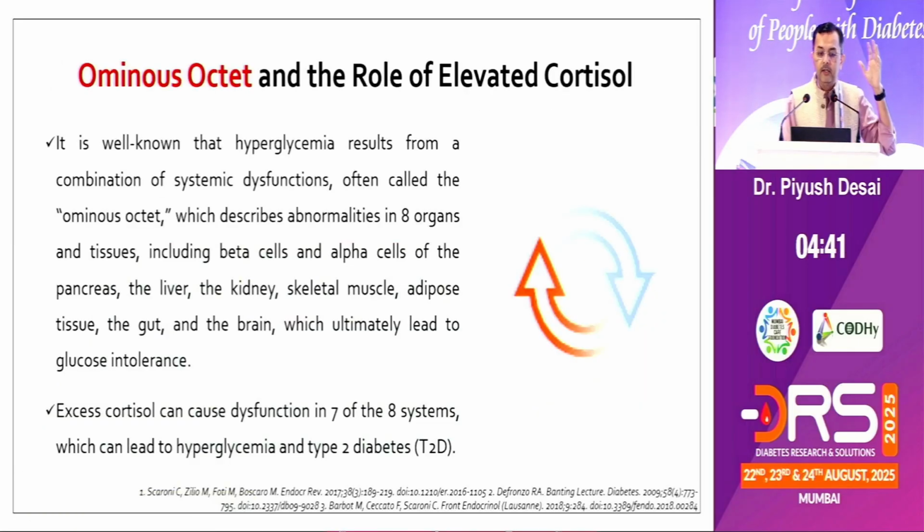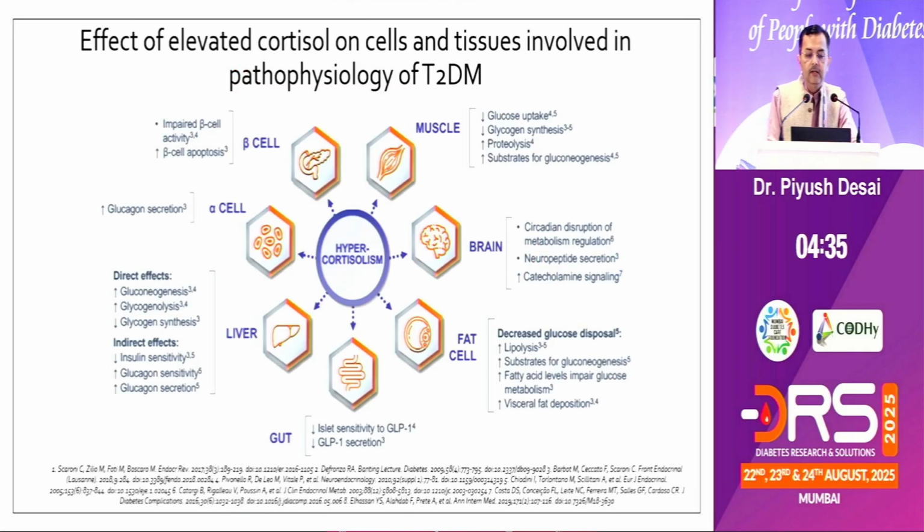The ominous octet, which Dr. DeFronzo taught us years back, has 7 out of 8 parts affected by hypercortisolism also: muscle, alpha cell, beta cell, brain, liver, fat cell and gut. So except the kidney and renal glycosuria, all are affected by hypercortisolism.